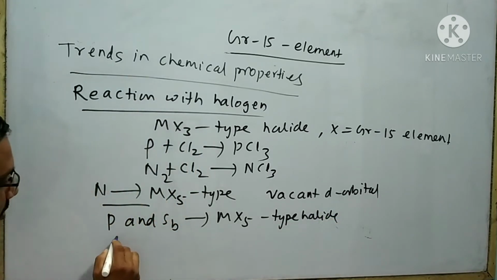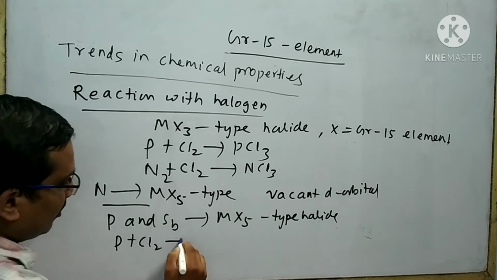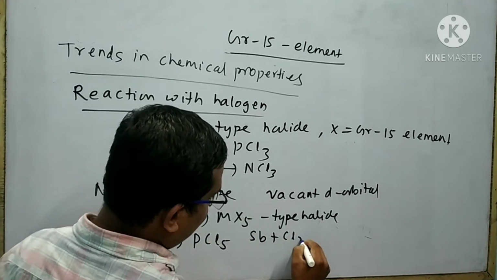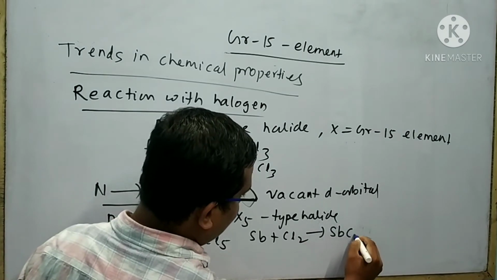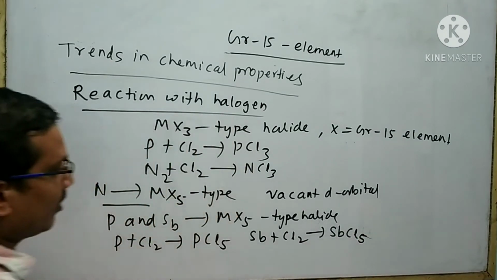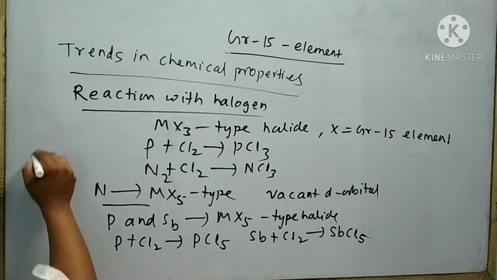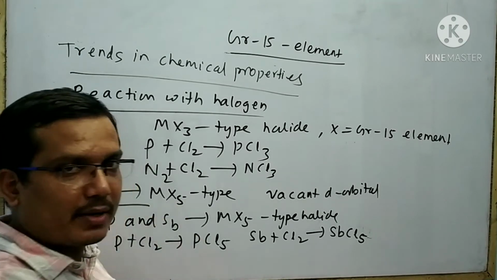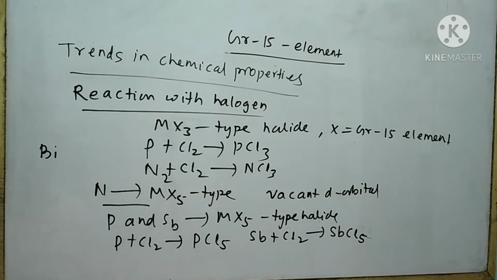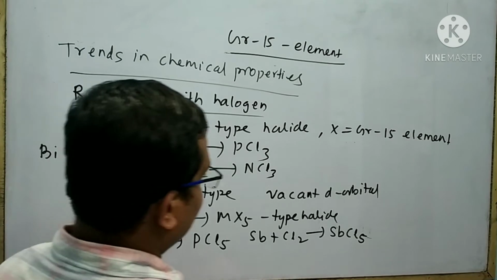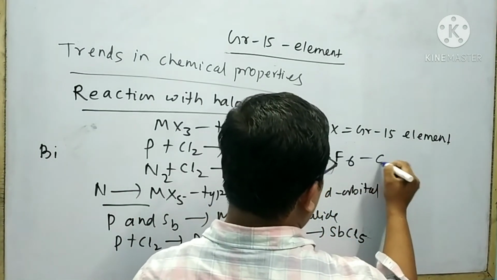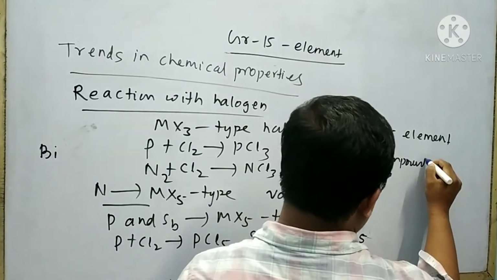For example, P plus Cl2 gives PCl5, Sb plus Cl2 gives SbCl5. On the other hand, bismuth does not form MX5 type halide due to inert pair effect. But arsenic can form AsF5 compound only.